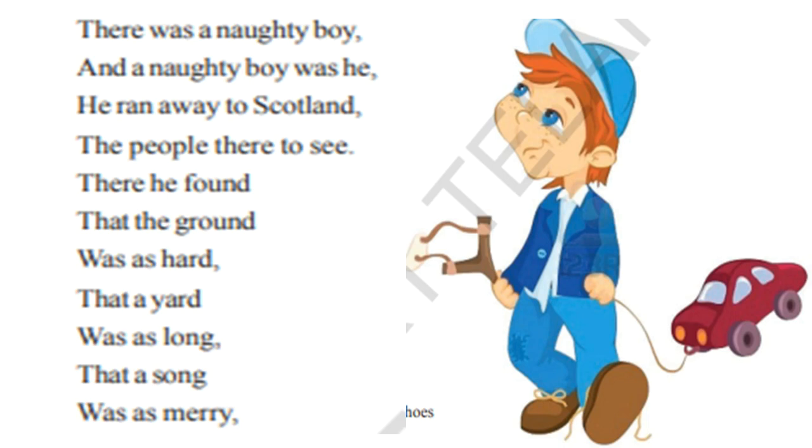So there was a naughty boy, and he was very naughty, which means he was a very disobedient and misbehaved child. And he ran away to Scotland. So he wanted to know what's there in Scotland. So he wanted to see how the people look and how the city is or how the country is. The people there to see. There he found that the ground was as hard.